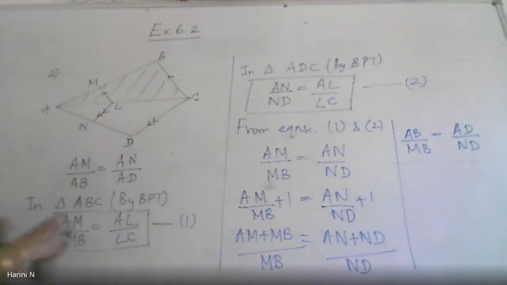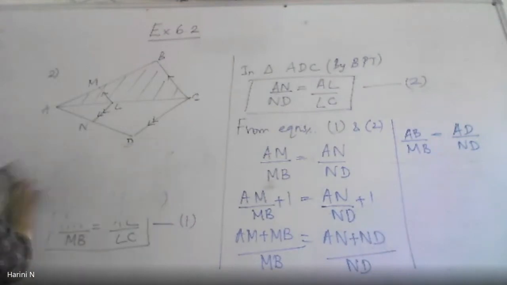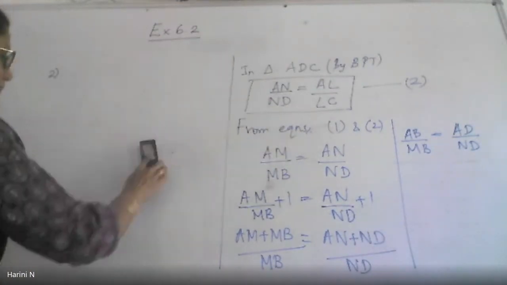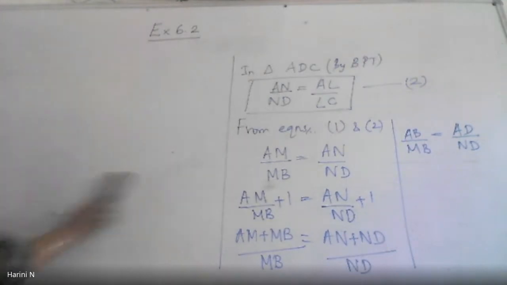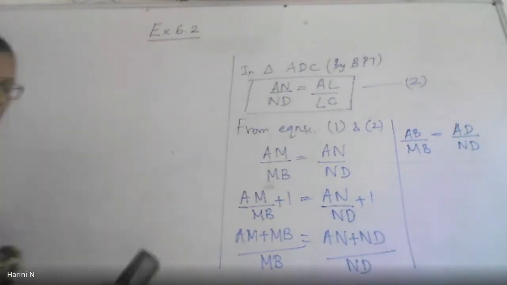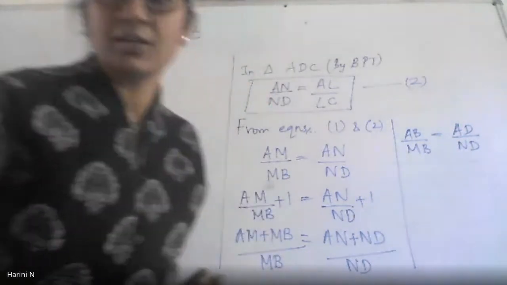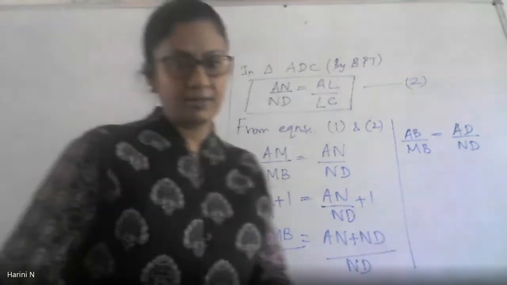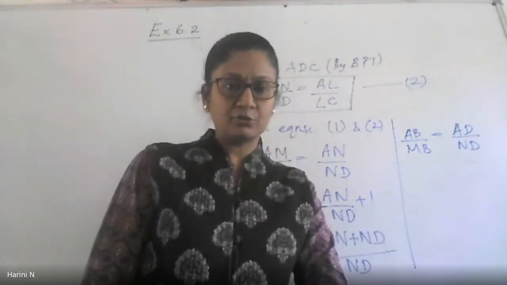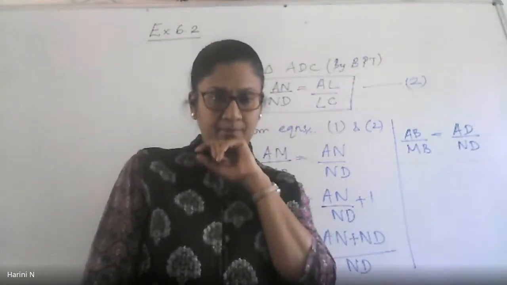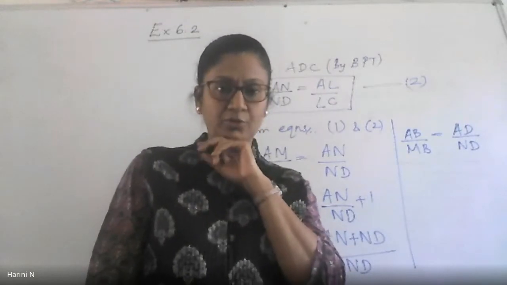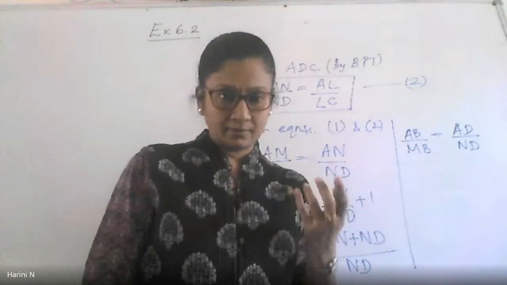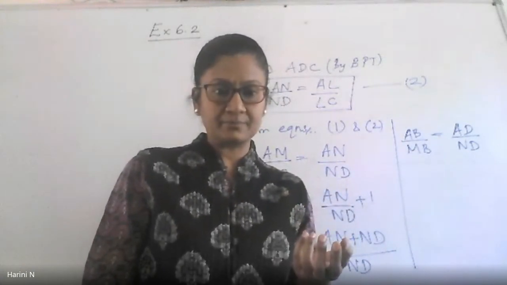This part I'm going to clear in the hope that you have already written it, or otherwise look at the video later on. I'll come back to that a little later, because for the first activity on verification of BPT, you should know these corollaries. What is a corollary? Do you have any idea what a corollary is? You should have read it in grade 9. A theorem will have corollaries which follow. Are you aware of that?